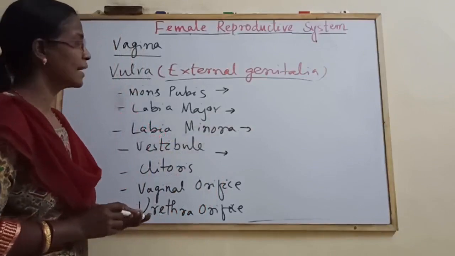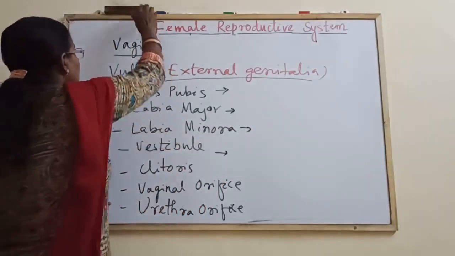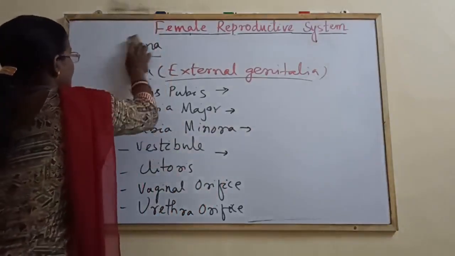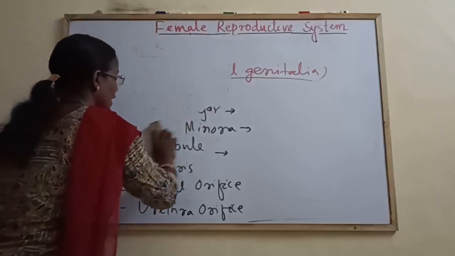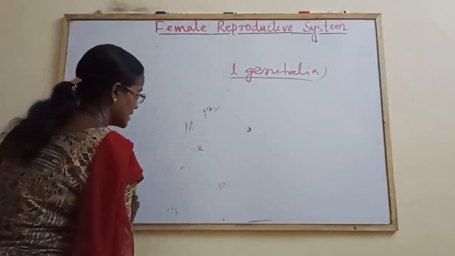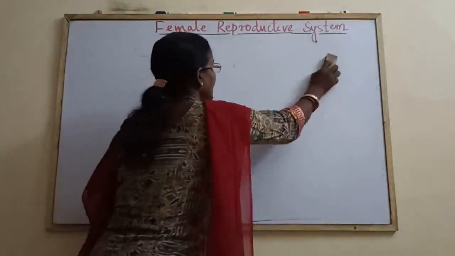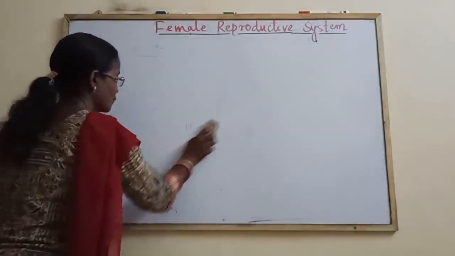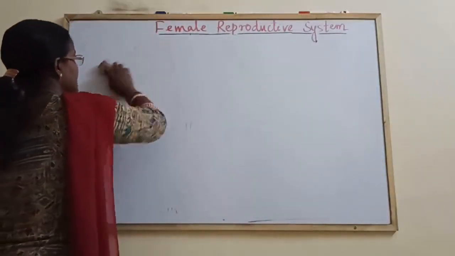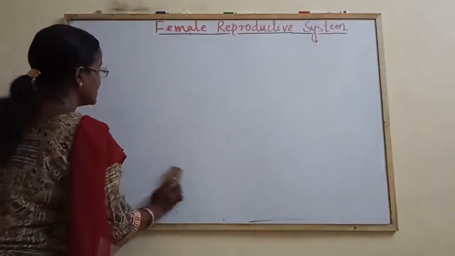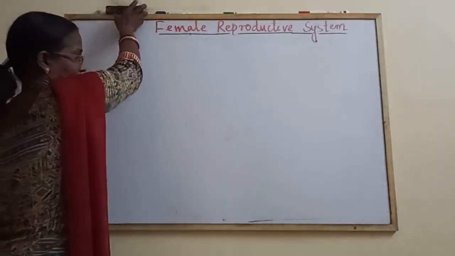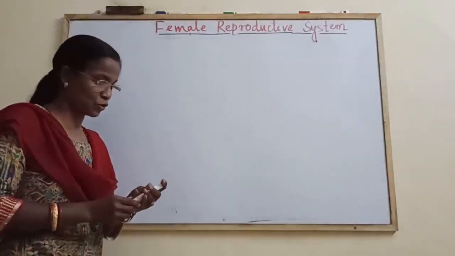After the external genitalia, come to the accessory glands. In females there are 2 types of accessory glands: the lesser vestibular gland and the greater vestibular gland. In each, 1 or 2 sentences have to be written.